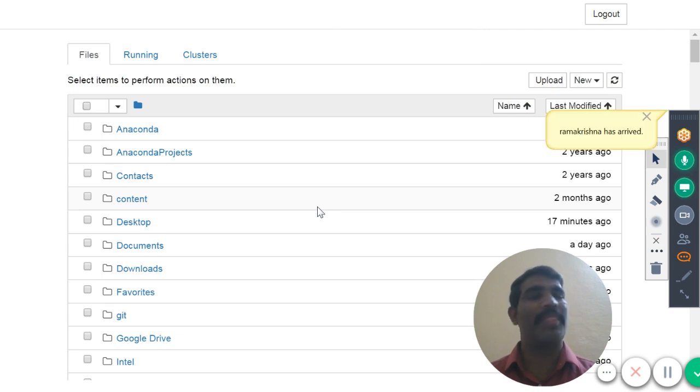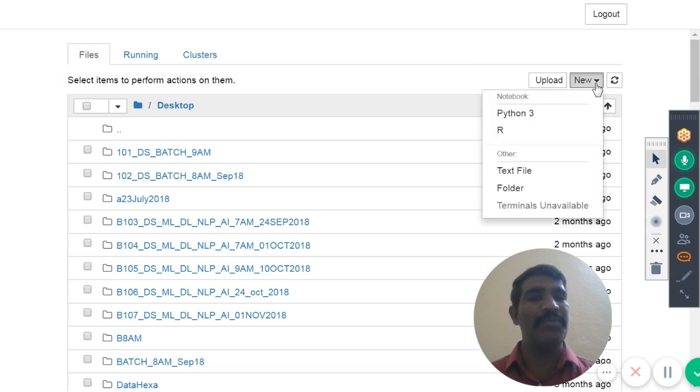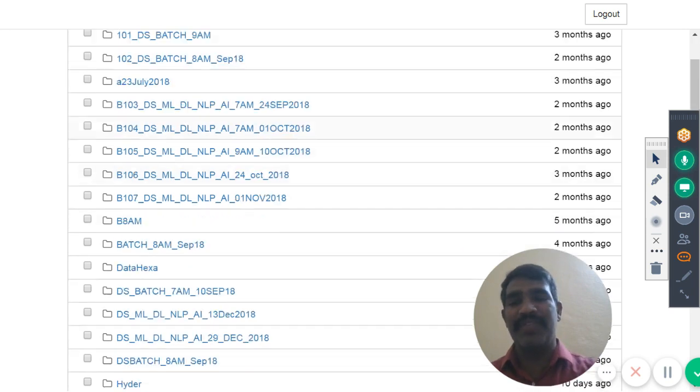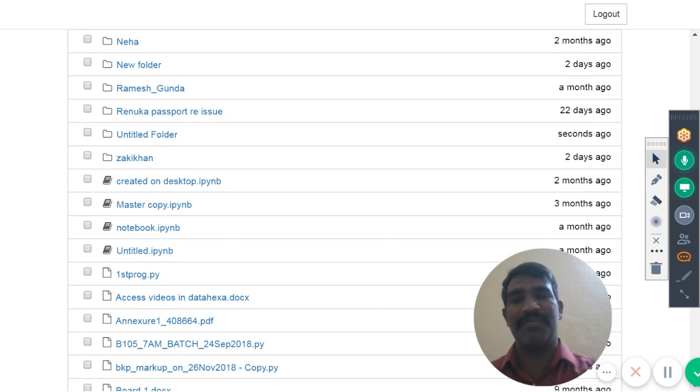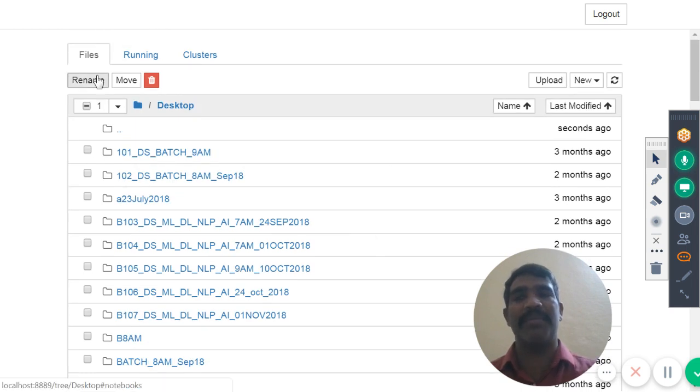Now I want to create a folder for you. So I'm going to the desktop here. On the desktop, I want to create a folder. Let's click on New. There is an option called Folder. Click on that one, and immediately an untitled folder is created here. I'm selecting that one and trying to rename it. At the top, we have an option called Rename.